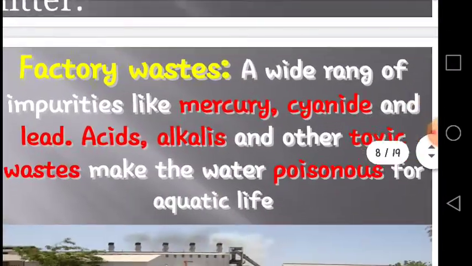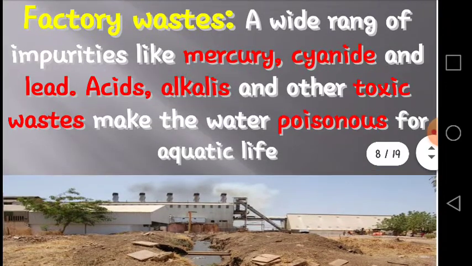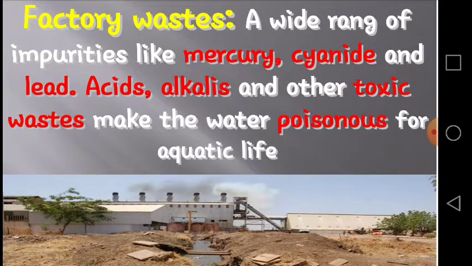The first, we are going to focus on the factory wastes. A wide range of impurities like mercury, cyanide, lead, acids, alkalis and other toxic wastes make the water poisonous for life, specifically the aquatic life and all the lives, because all the lives depend on the water. We also depend on the water. So factory wastes are very serious threats to life.